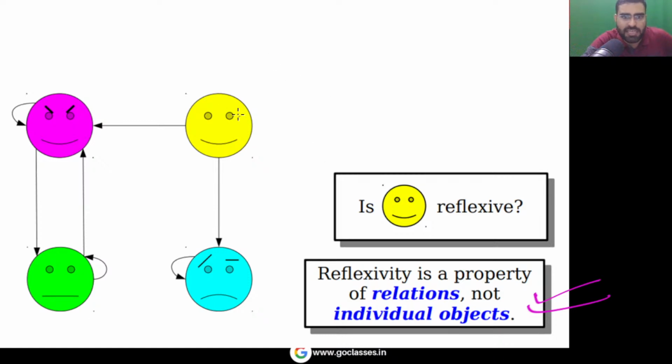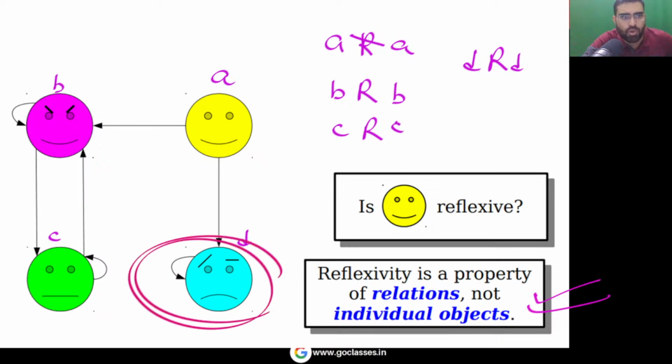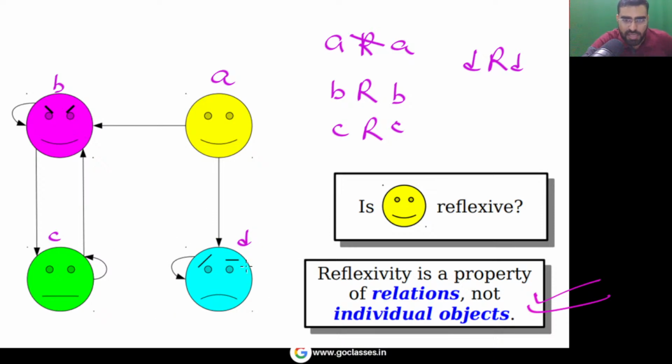Yes, you can say that this is not related to itself. For example, if I say this is A, this is B, this is C, this is D, it is fine that A is not related to A, while B is related to B, C is related to C, D is related to D. But for a particular object or element, you cannot say that it is reflexive. Reflexivity is a property of relation, not of individual object.